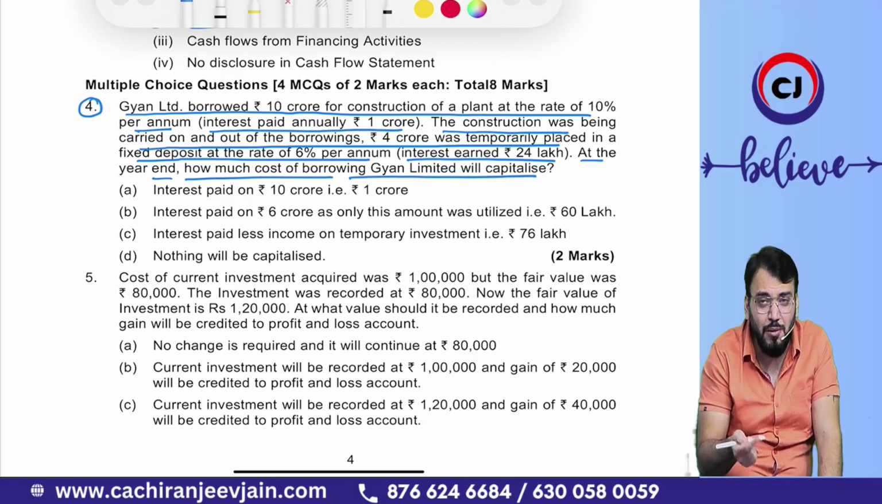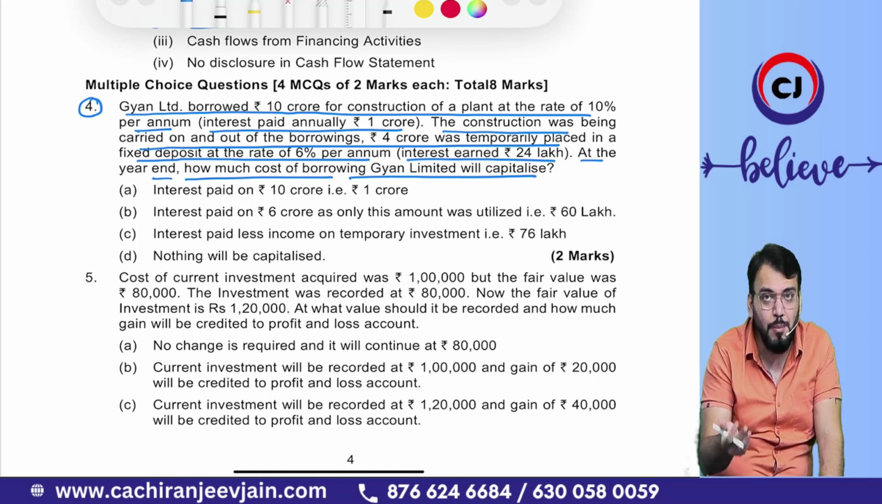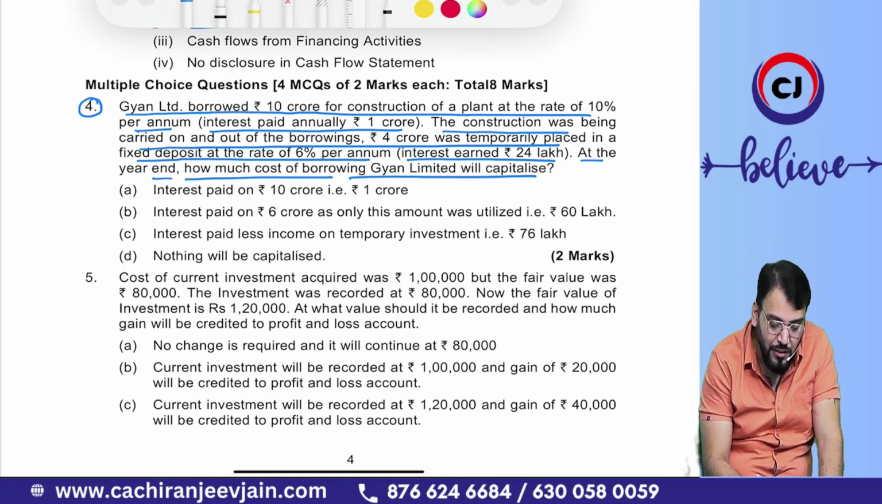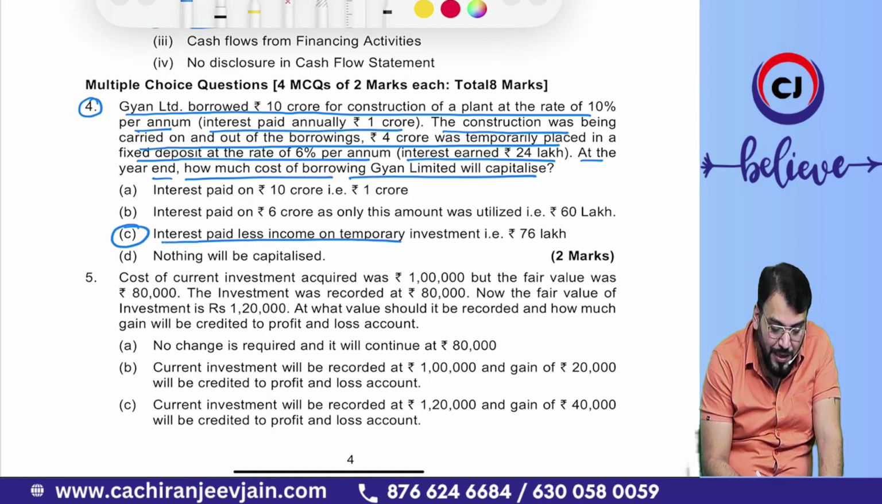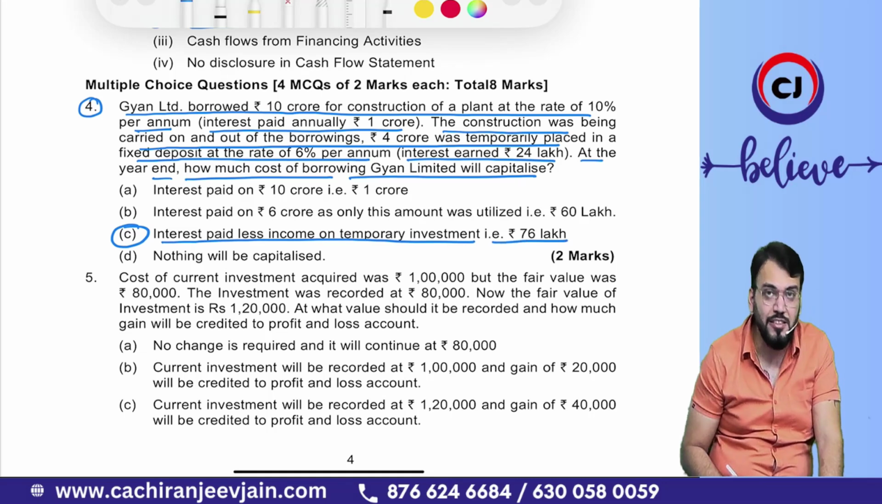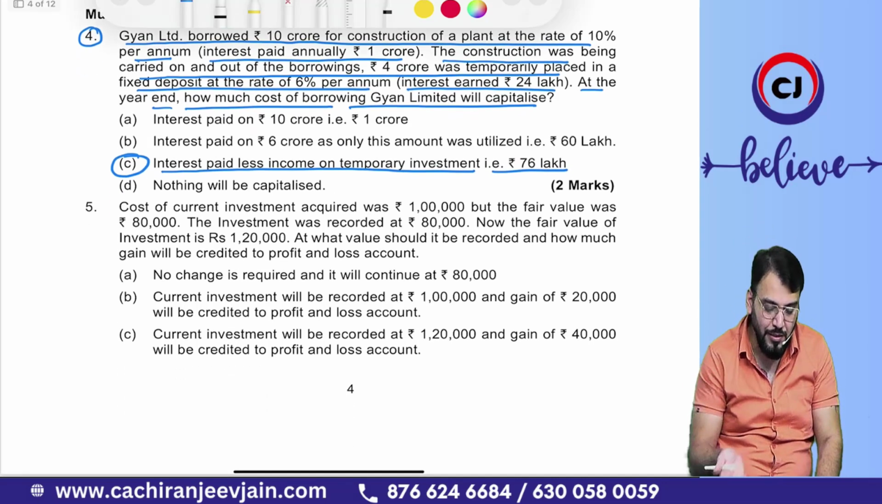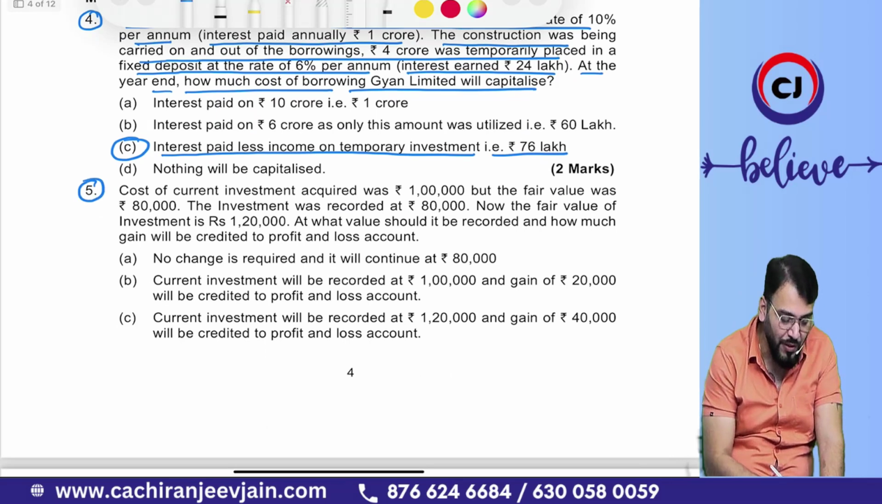Whenever we take a specific borrowing, borrowing cost less income earned from temporary investment will be capitalized. Borrowing cost is 1 crore minus 24 lakh, so 76 lakh will be capitalized. So option C is correct: interest paid less income on temporary investment, that is 76 lakh, will be capitalized. Very simple. Let's come to the next point, point number 5.